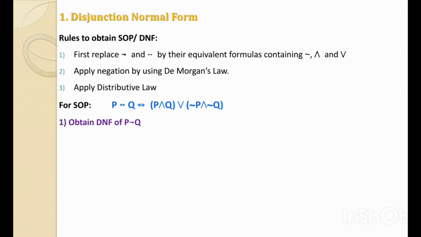Let's have the example: obtain the disjunction normal form of P implies Q.